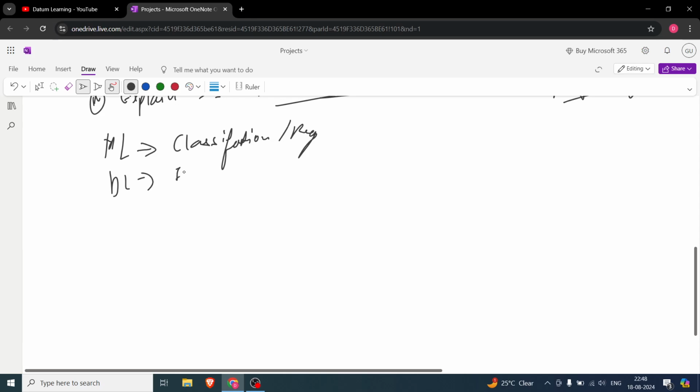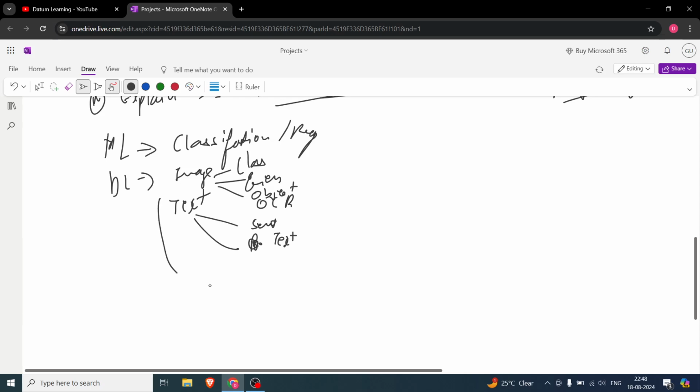With images, there can be classification, generation, object detection, and OCR. With text, there are also many things you can do: next word prediction, sentiment analysis, text recommendation, and things outside this, like the recommender system.